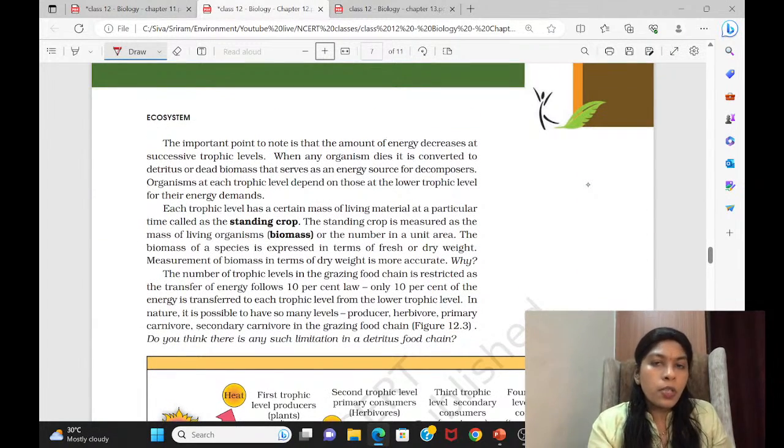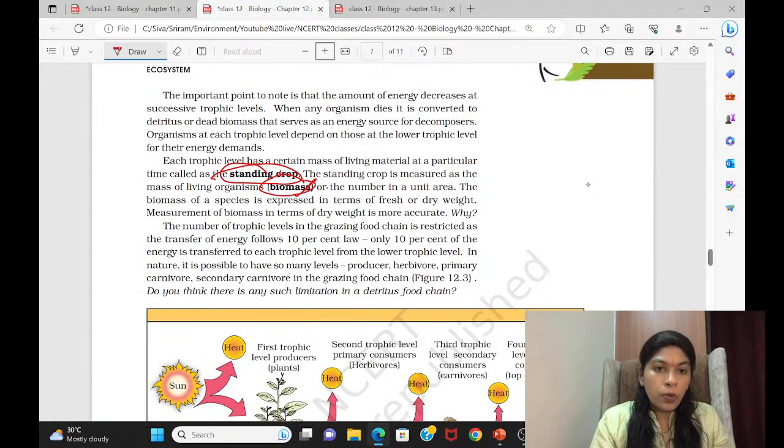Then here comes the ecosystem. Already we have seen the definition of ecosystem. Now see the definition of standing crop. That is what is called standing crop. That means how we are going to measure the biomass. Since in the ecosystem, we have already discussed what is ecosystem.